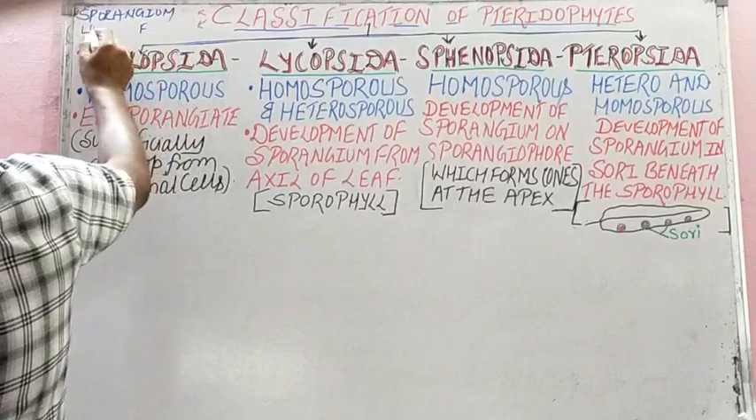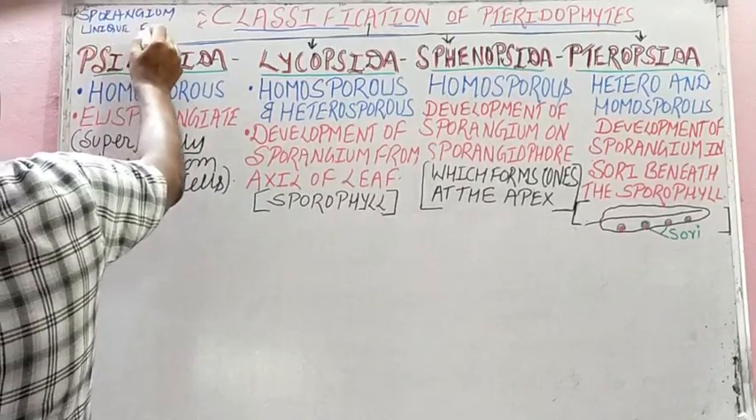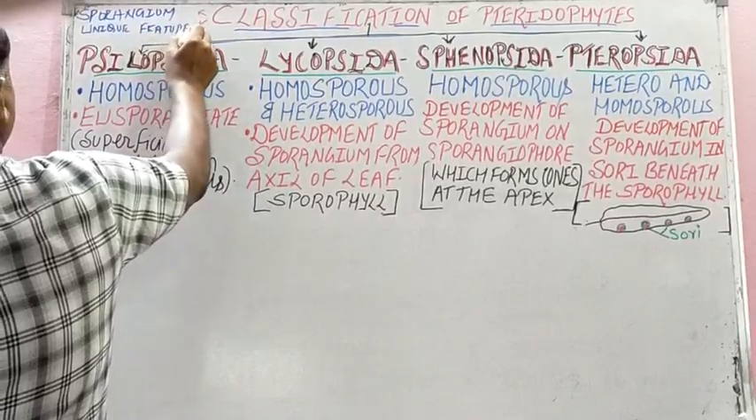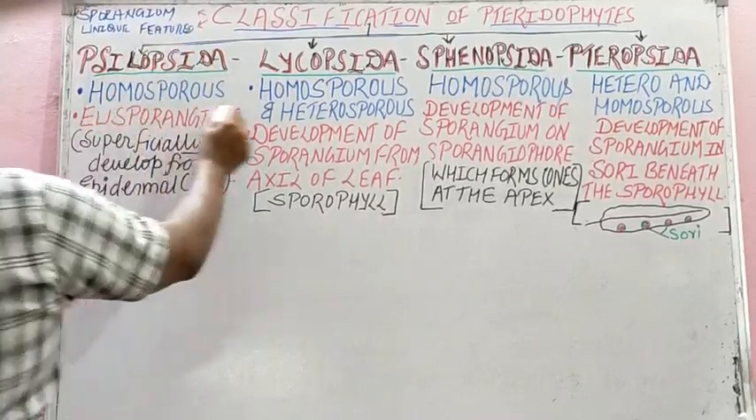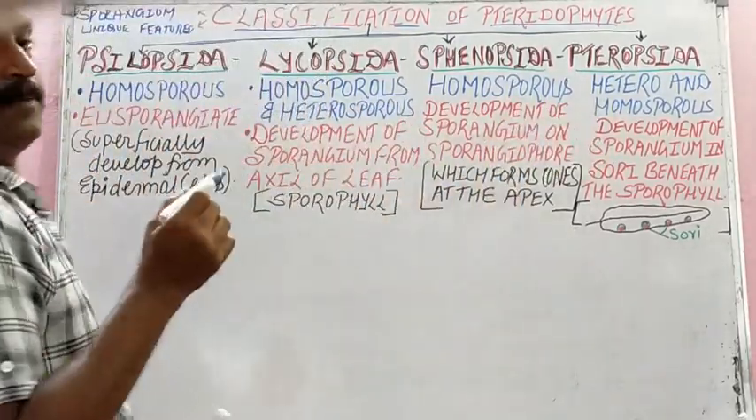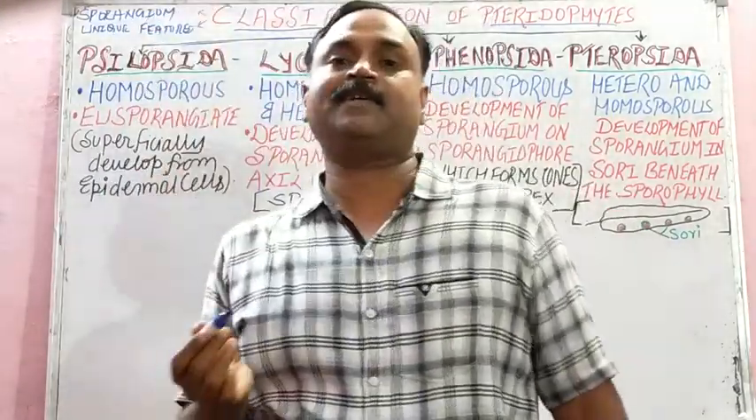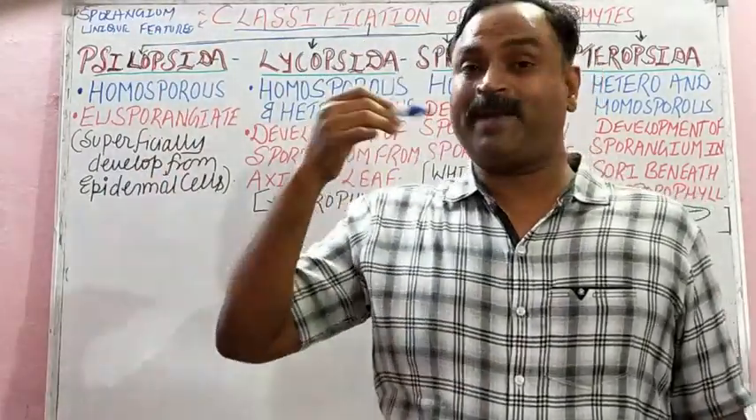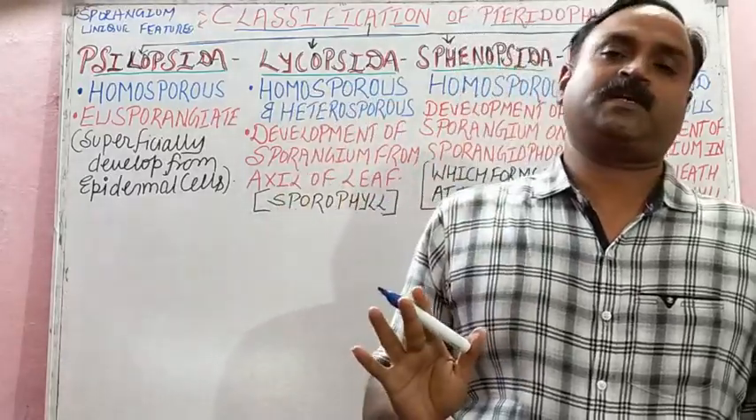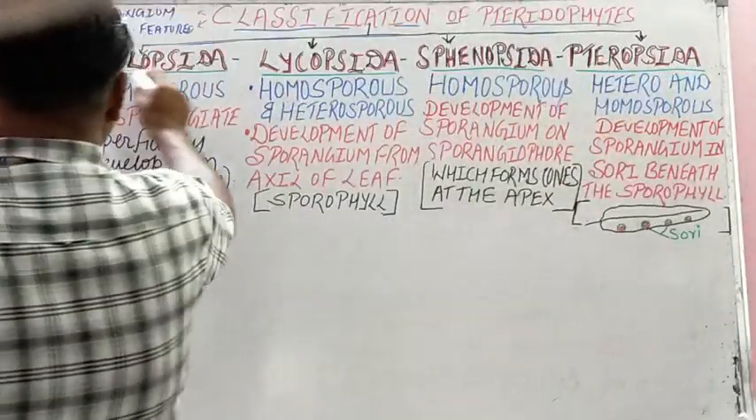And one unique feature, isn't it? I have used blue color to show the first part, the sporangium development. So what are those two factors by which we study this classification? The development of the sporangium and its shape, and second, one unique feature along with an example, isn't it? So I am starting with Psilopsida.